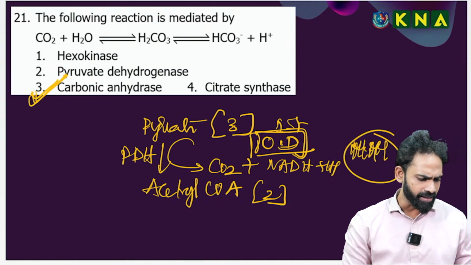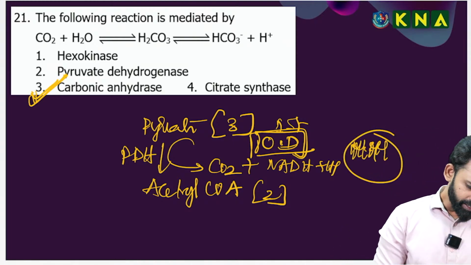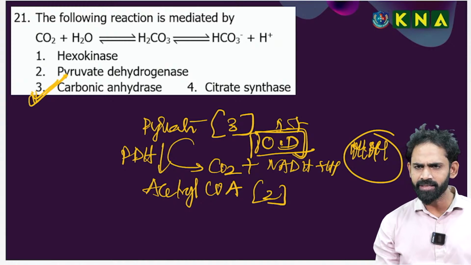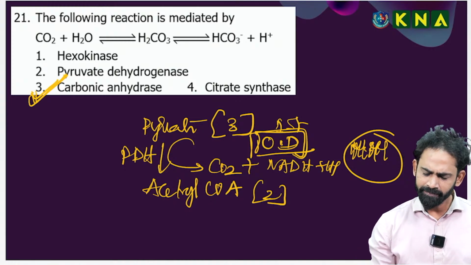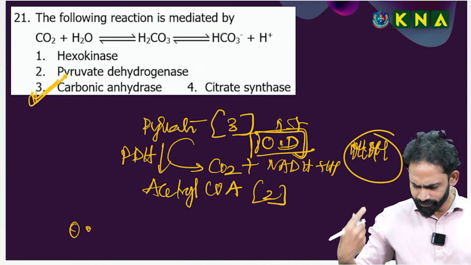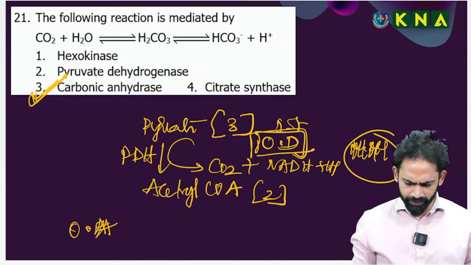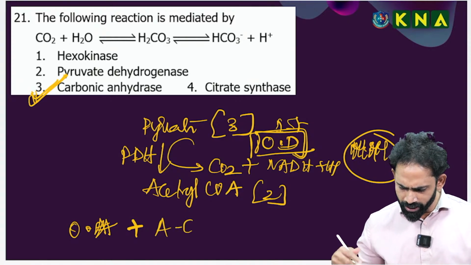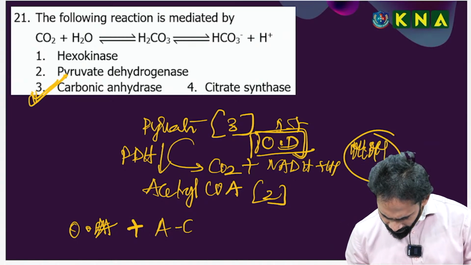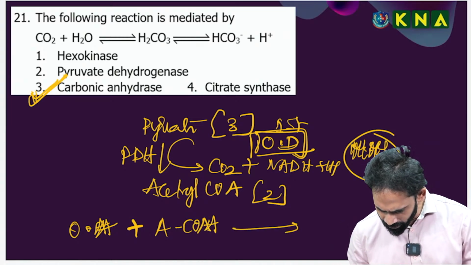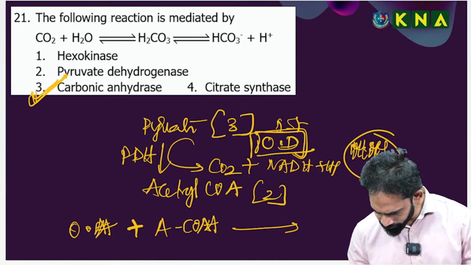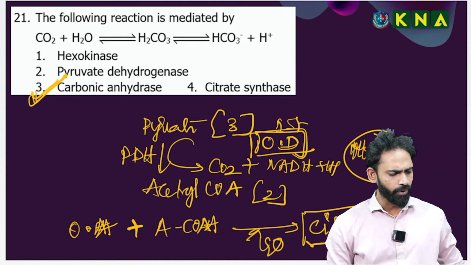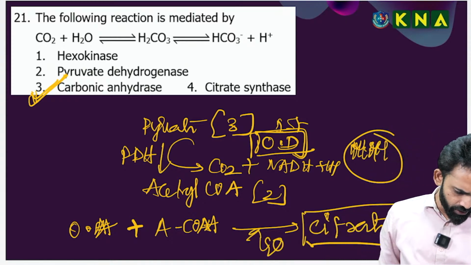Okay, citrate synthase. Citrate synthase converts oxaloacetate along with acetyl CoA, with condensation of water, to form citrate.